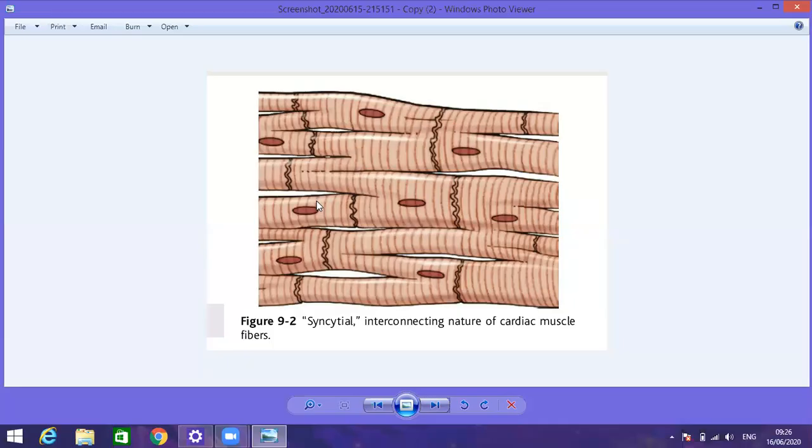The other important point is that the cardiac muscle works as a unit, as a syncytium. If there is an excitation, the generation of action potential, it spreads. The intercalated discs are highly supplied by gap junctions. They are responsible for the transport of ions from one cell to the other. You can say they are responsible for the transfer of excitation from one cell into the next, right?